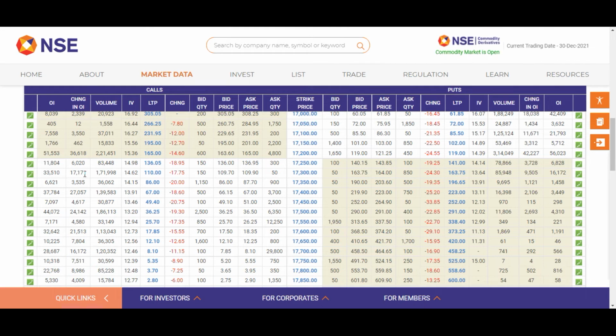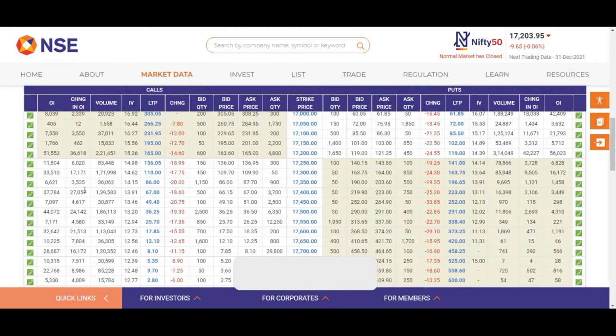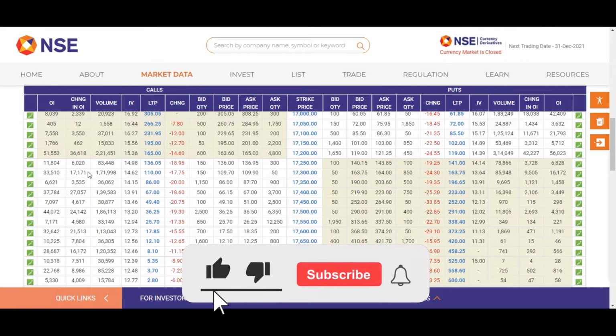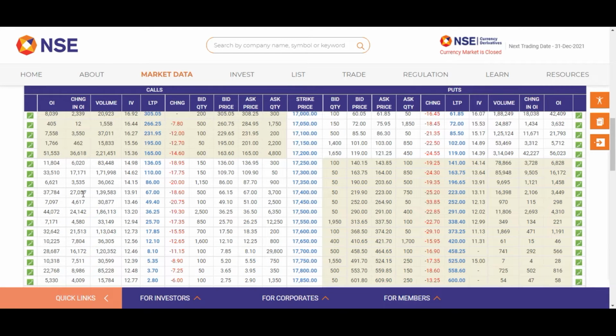This strike price 17,300 will be the immediate resistance for the Nifty future in the coming days, especially for tomorrow, the 31st of December 2021. Once the Nifty future crosses above 17,300 levels, then we can see the next targets at 17,400 levels and 17,500 levels.